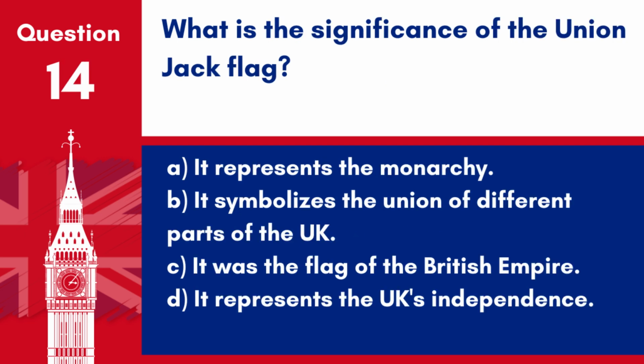Question 14. What is the significance of the Union Jack flag? A. It represents the monarchy. B. It symbolizes the union of different parts of the UK. C. It was the flag of the British Empire. D. It represents the UK's independence.